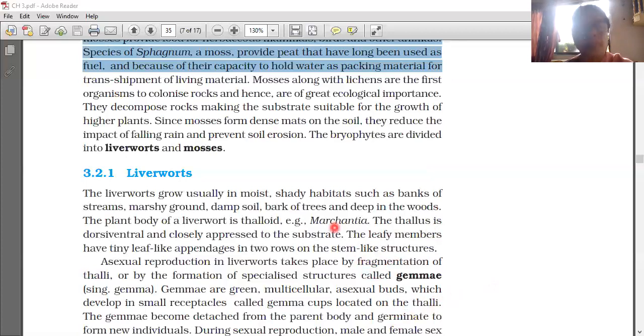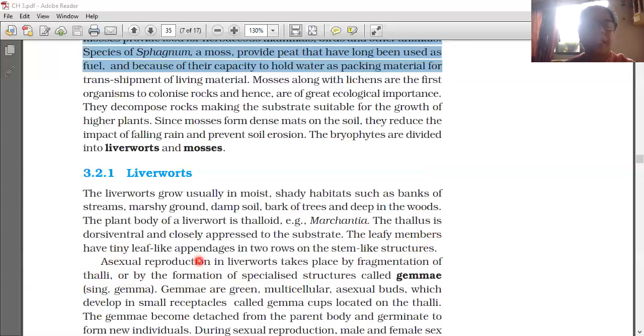Now, the importance of bryophytes. Some mosses provide food for herbivorous mammals, birds, etc. And species of sphagnum, that is a moss, provide peat. It is used as fuel. It has water holding capacity, so it is used as a packing material for transshipment of living material only.